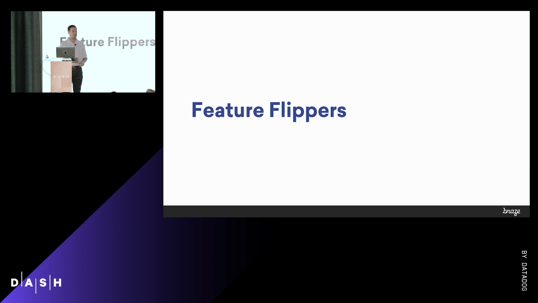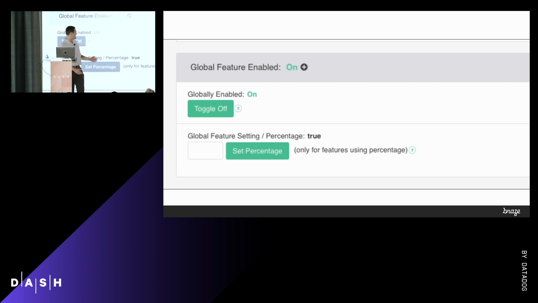We use it for new features. We use it for improvements to features. We use it for performance enhancements, literally everything. So here's a screenshot. I really wish I offset this a little bit. Here's a screenshot of our feature flipper internal tool. And I think this is a really crucial part of it that we use, especially around performance improvements, is that we've got a set the percentage feature flipper.